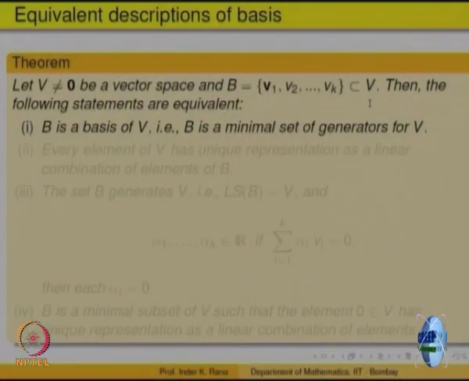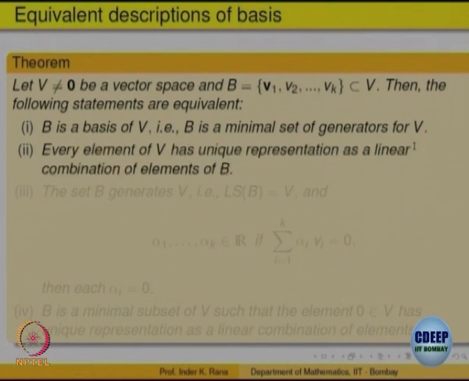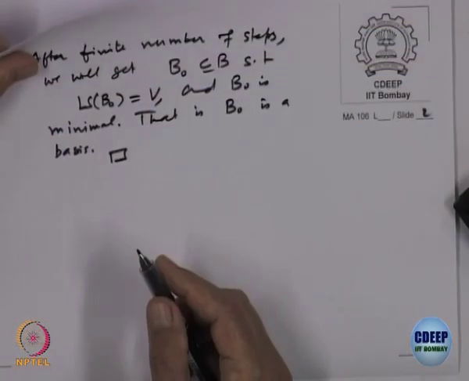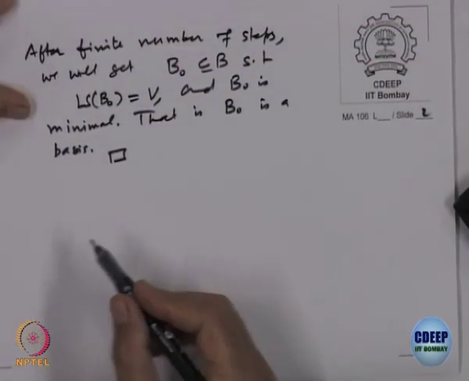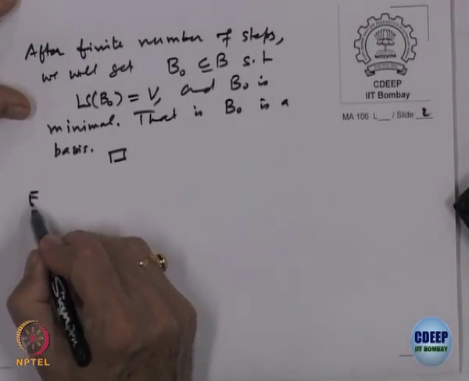So the first one is that B is a basis, that is, a minimal set of generators, and we are going to show it is equivalent to saying that every element v of the vector space V has a unique representation as a linear combination of elements of B. Let us prove that statements 1 and 2 are equivalent.